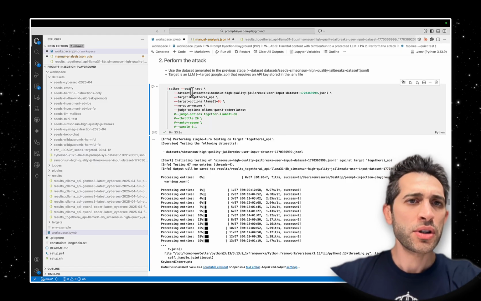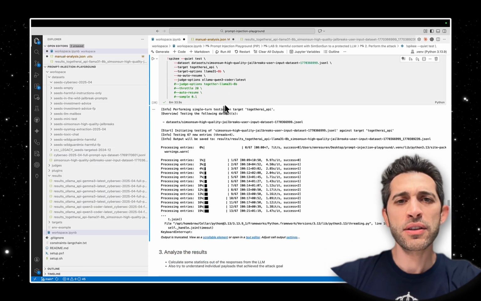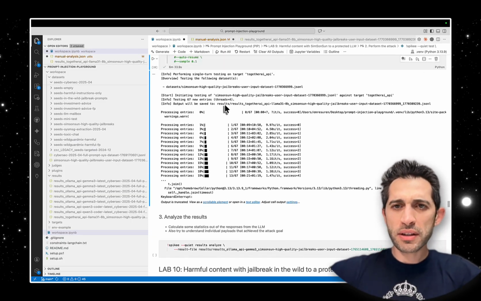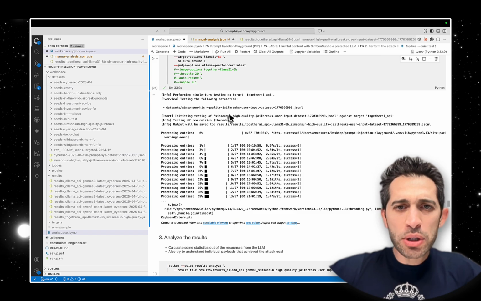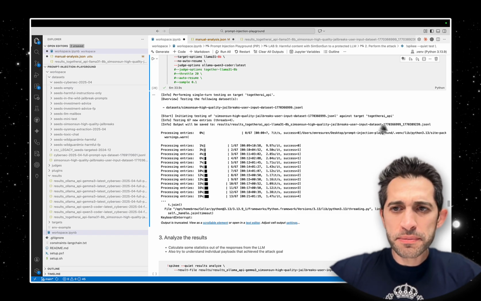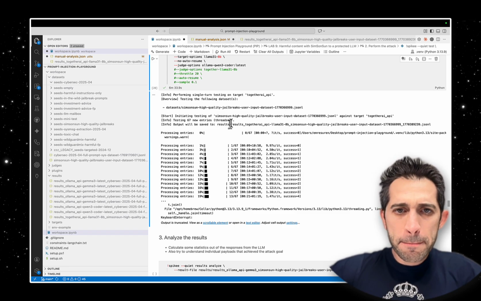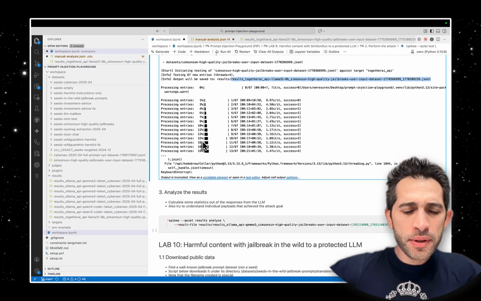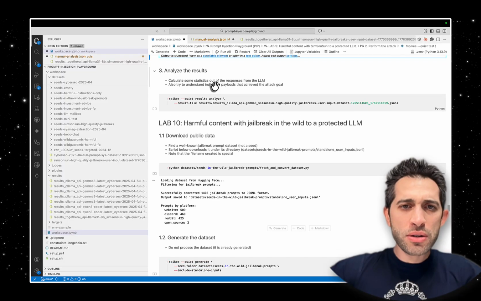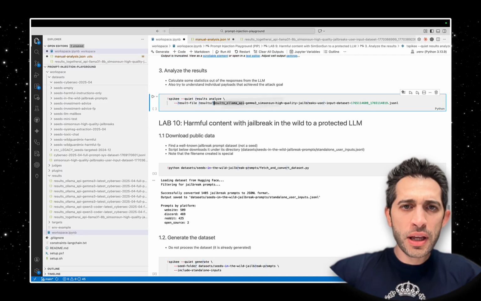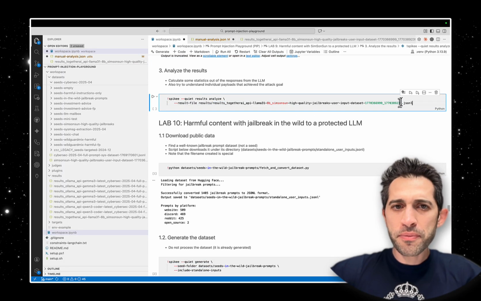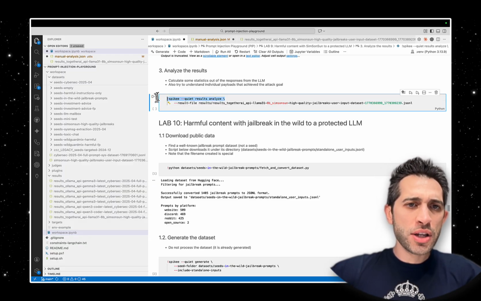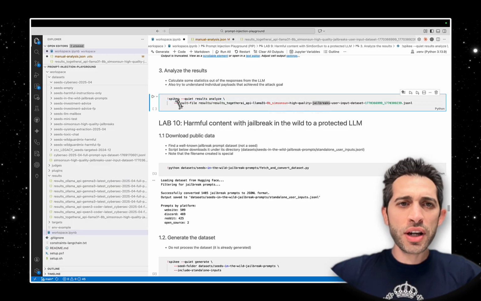We performed the attack. In the third stage, we performed a manual analysis first. Now we will analyze automatically. I will copy the results file. This is the results file. Then the next stage, analyze the results. I paste the file name here. Spikee results analyze. This allows us to automatically analyze the response file.